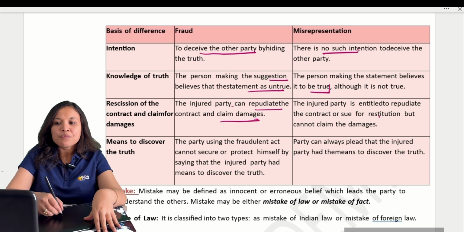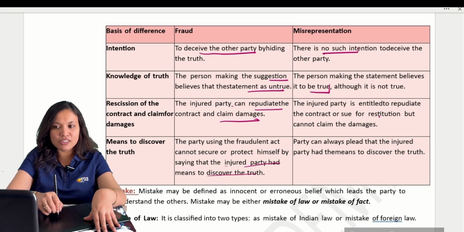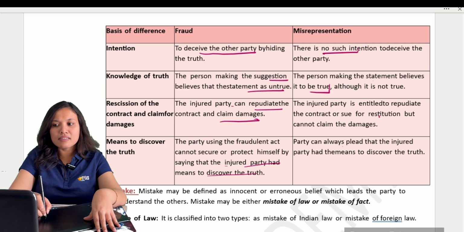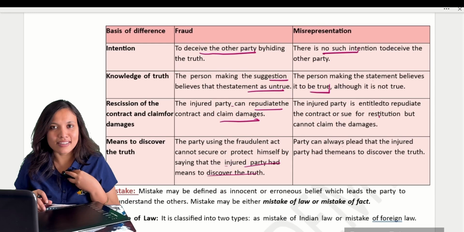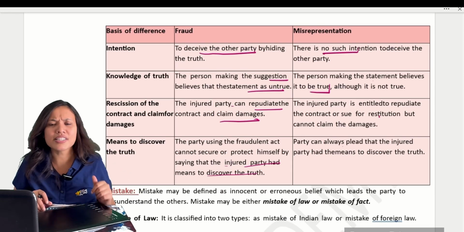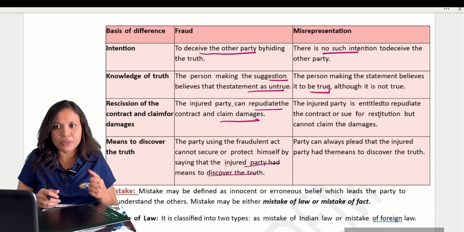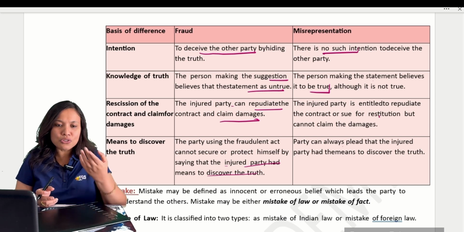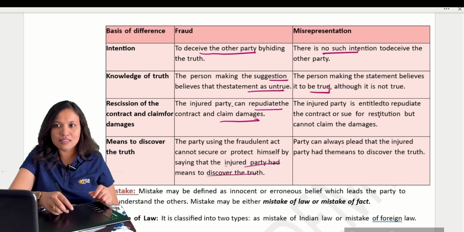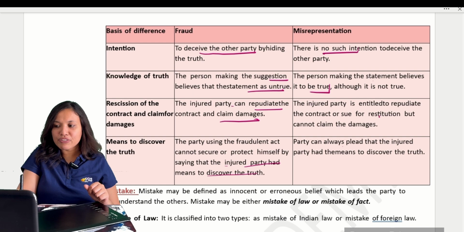That's the difference. The party using the fraudulent act cannot secure himself by saying that the injured party had means to discover the truth. But in misrepresentation, the party can always plead that the injured party had means to discover the truth. In the case of fraud, the person who committed the fraud can never say that you should have tried to go through the documents and discovered the truth on your own. But in misrepresentation, the other party can say you should have discovered the truth by your own means. You can use it as an excuse in the court. These are the differences between fraud and misrepresentation.